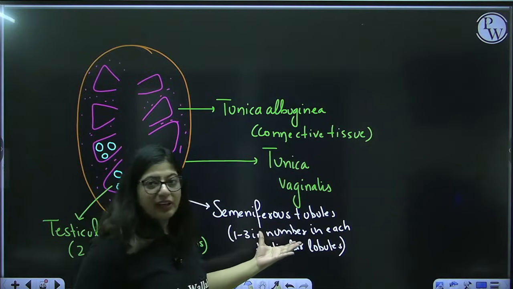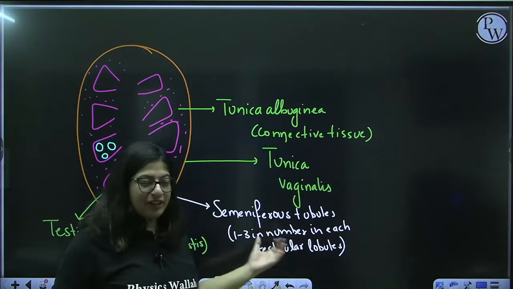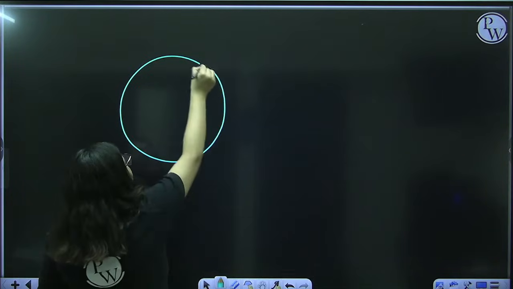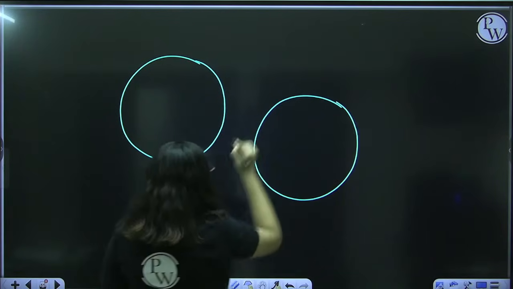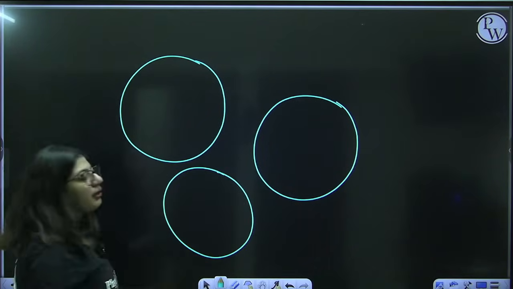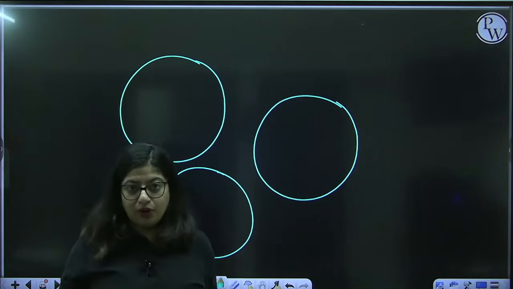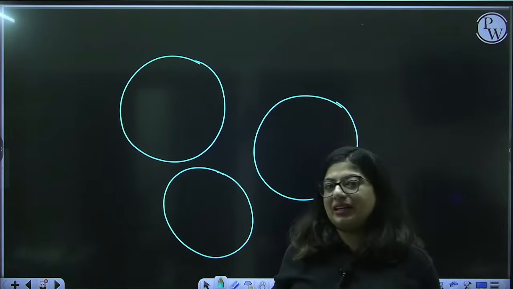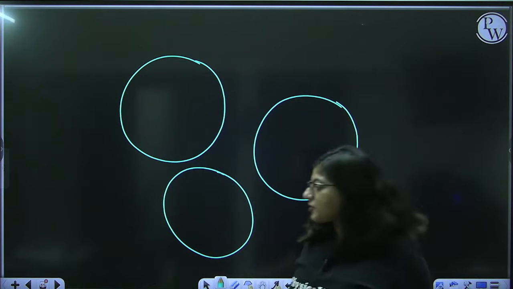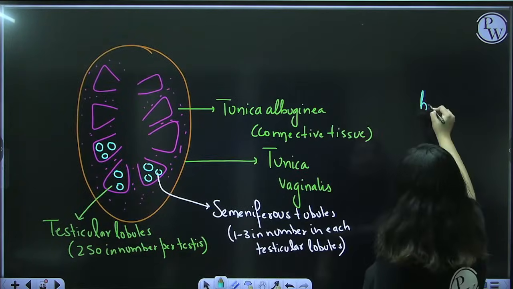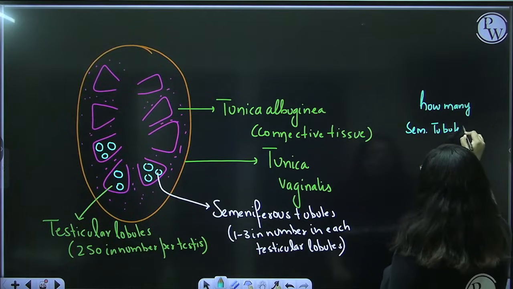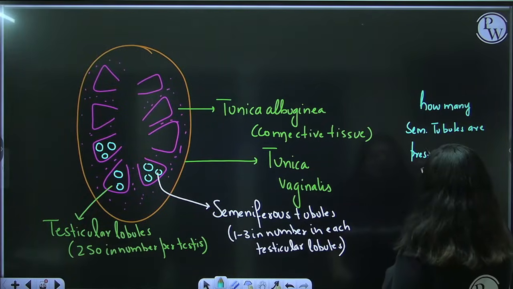Now let's talk about this very important structure, seminiferous tubule. Got it? Okay. So these seminiferous tubules, as I've told you, are round structures like this. They are 1 to 3 in number in each testicular lobule. So if someone asks you how many seminiferous tubules are present in each testis, what will you say?